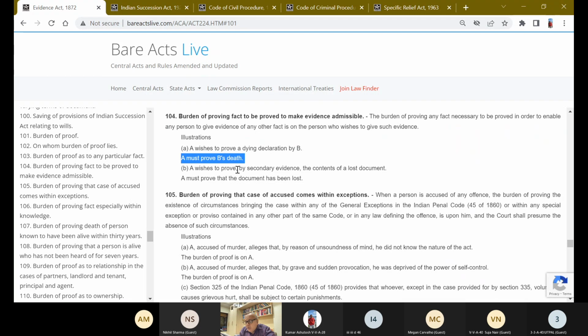So you are required to first prove the death, then thereafter only his declaration can be proved. Factum of death, even the criminal prosecution cannot start unless proved that A had committed the murder of B. Where is the B's dead body was found? Was any forensic record available? Autopsy report क्या है उसका?